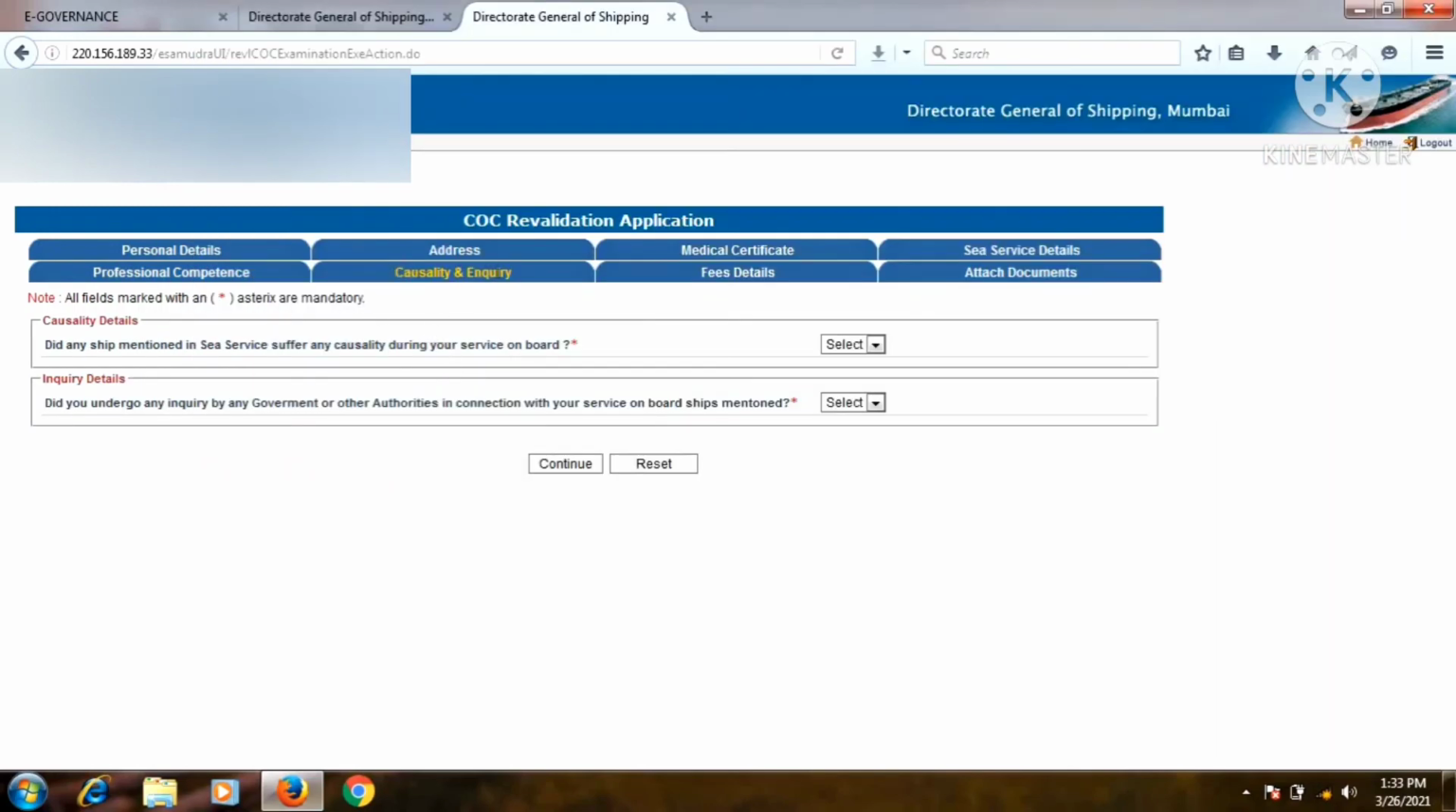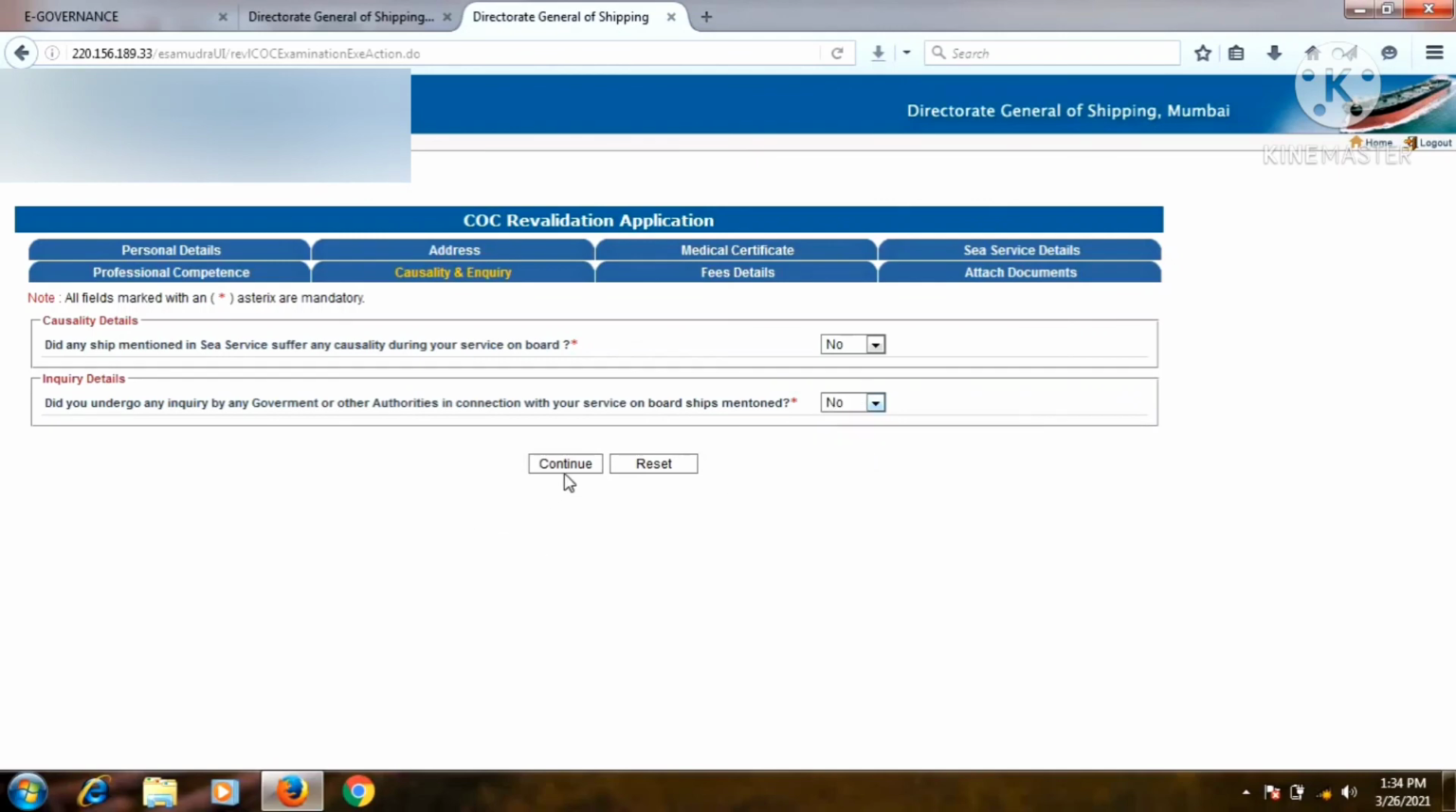Then you get this information: passing of approved test. If you have sea service experience, then you don't require this test, so please select no here. Once you select no, go to the continue button. So these are the two questions. Select the appropriate answer. Here I selected no, and for the second one I also selected no. So accordingly you choose.